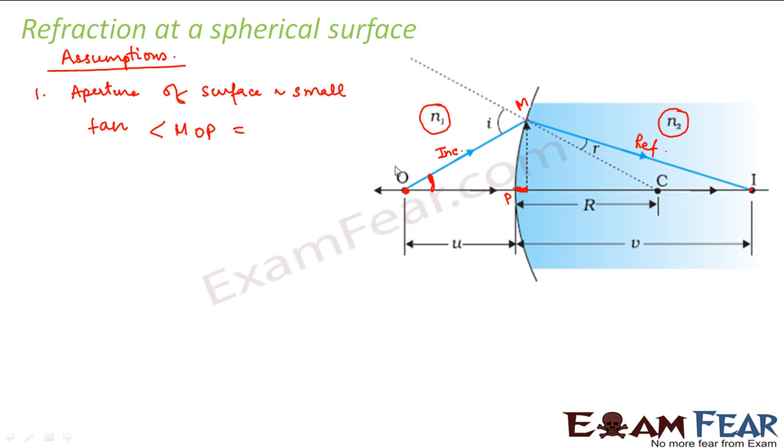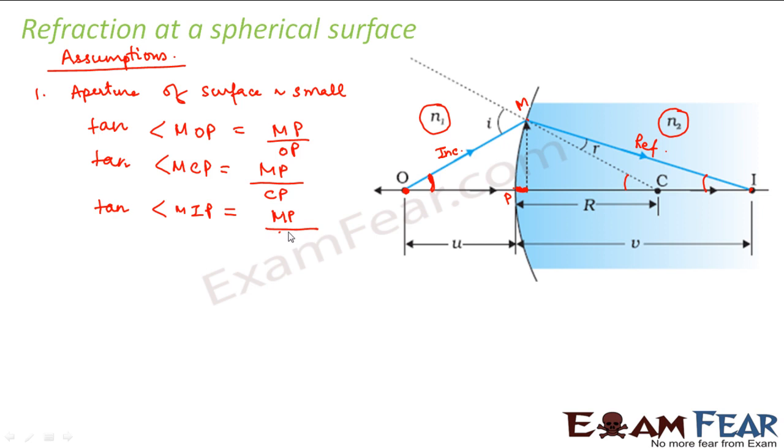So tan of angle MOP is equal to MP divided by OP. Similarly, tan of angle MCP, that is this angle, will be equal to MP divided by CP. And similarly, tan of angle MIP, that is this angle, will be equal to MP divided by IP.